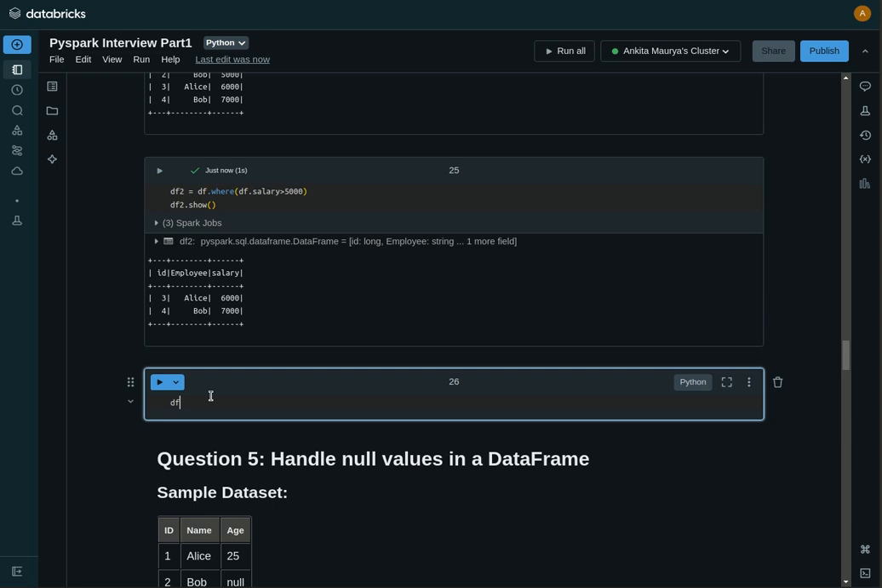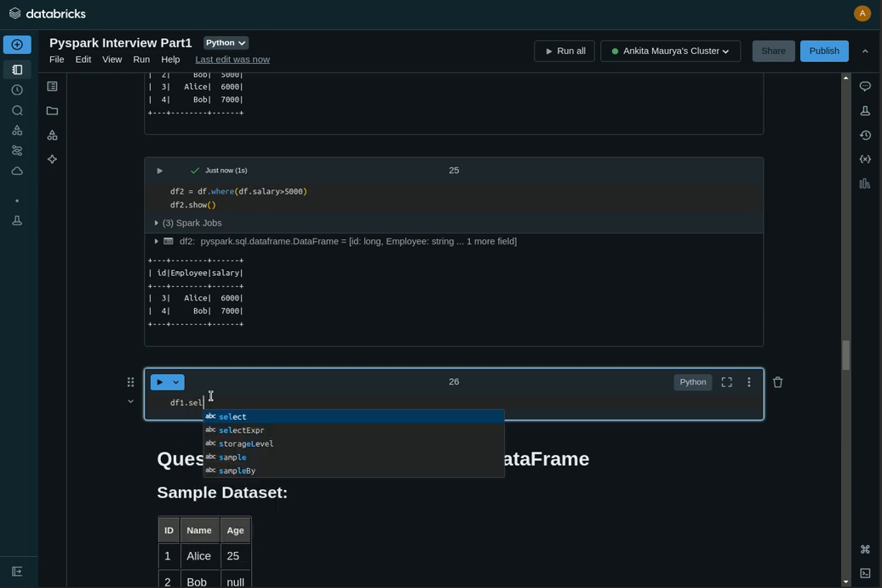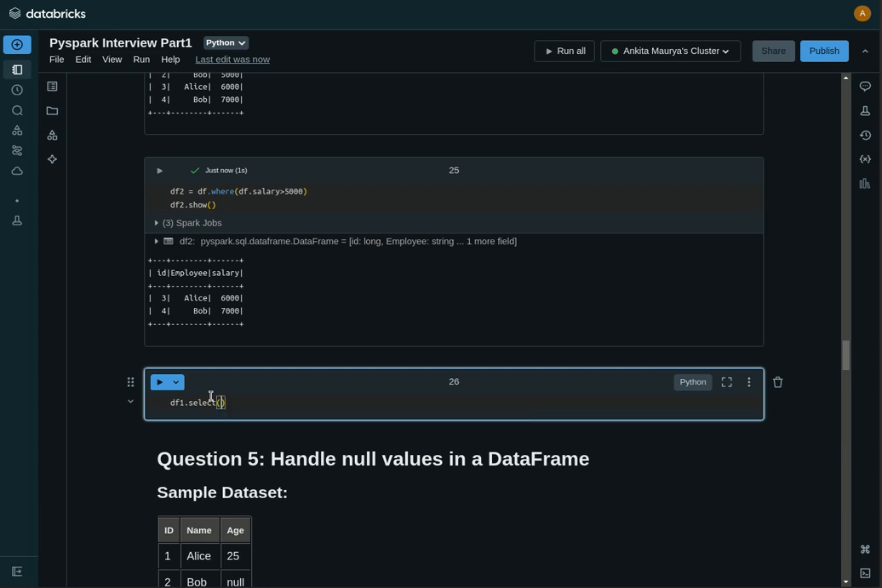So df1.select, df.id, sorry, df.id, and then show, like this.